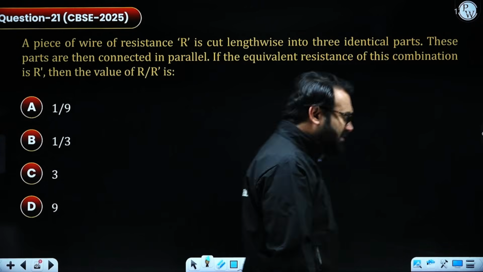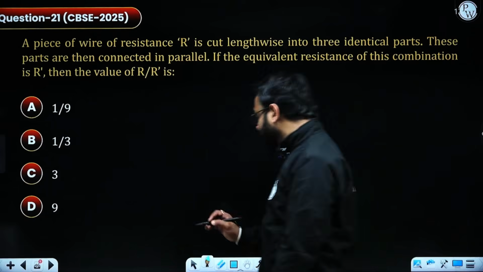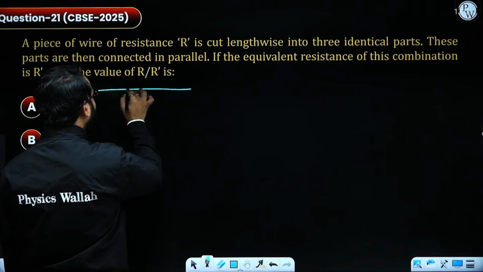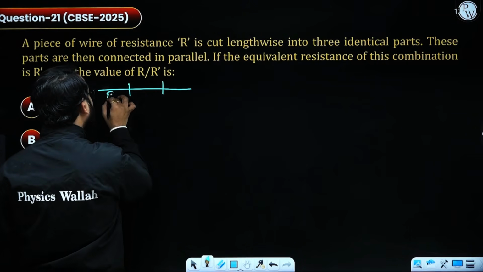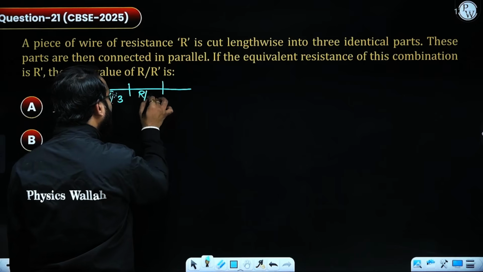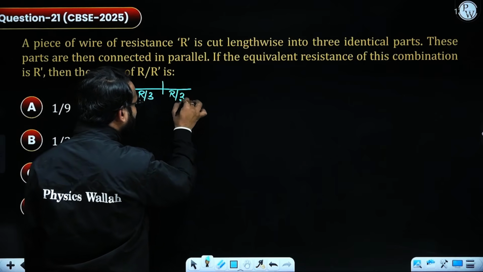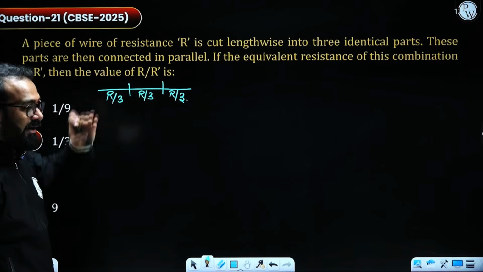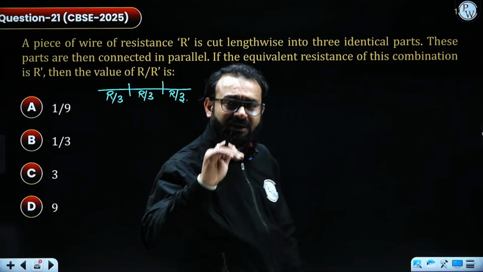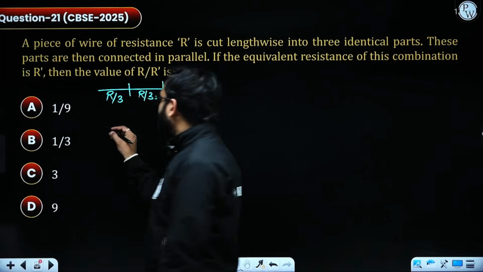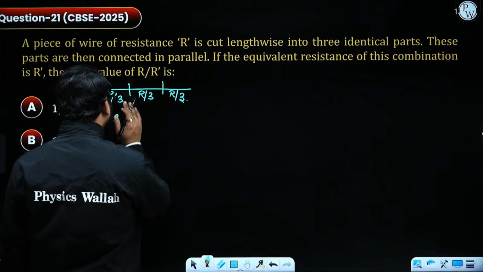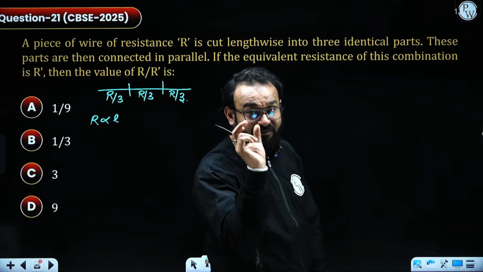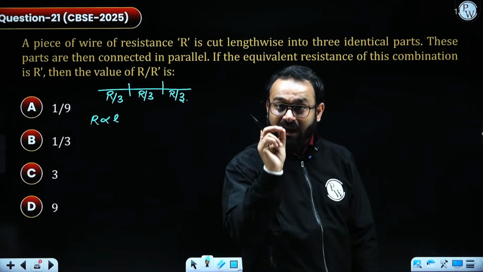To proceed with this question, first of all, let's consider a wire. I have a wire over here. The value of the resistance was R. Now it is divided into 3 segments, each of R by 3. What exactly has happened? The wire has been cut into 3 identical parts, so the length has been divided by 3. Because R is directly proportional to the length, the new resistance of each individual segment will be R by 3.